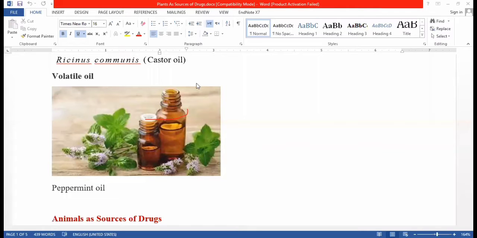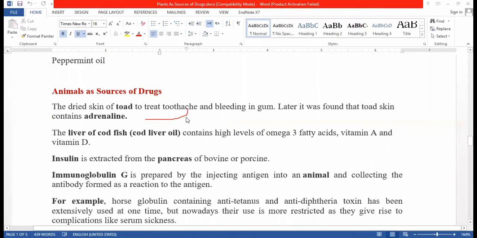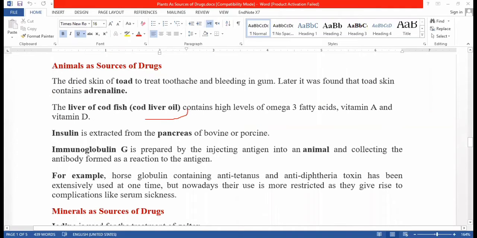After plants, let's move to the drugs of animal source. Several drugs obtained from animal sources are dried toad skin, which is used for the treatment of toothache and bleeding in the gum. It was found that toad skin contains adenine, that's why it has tooth-easing properties.